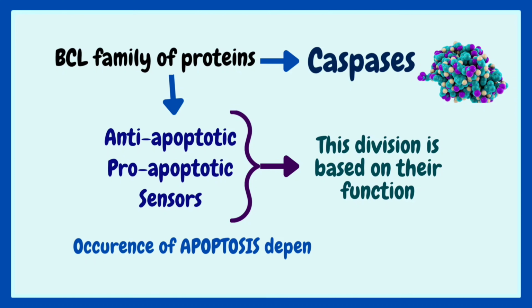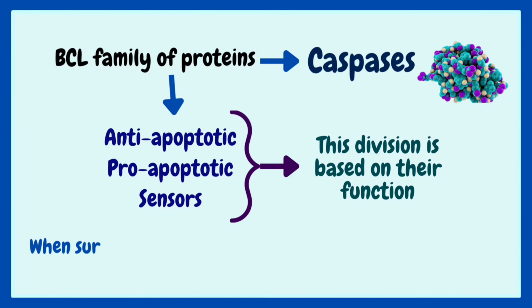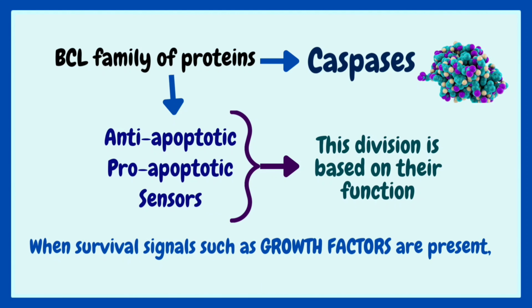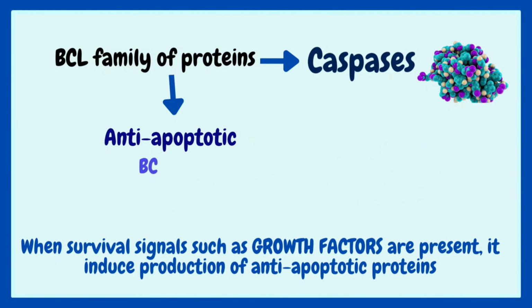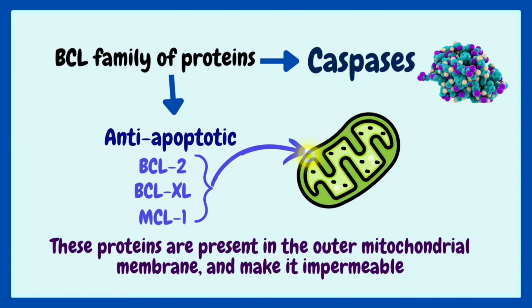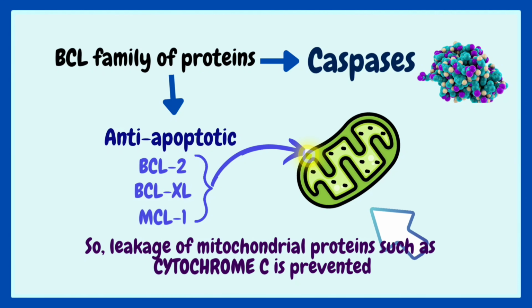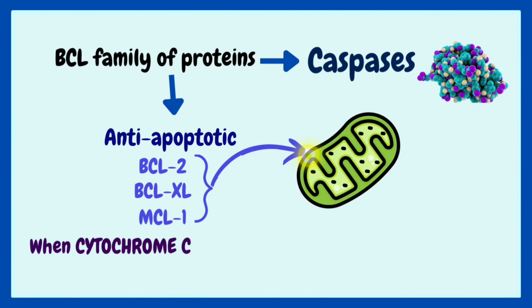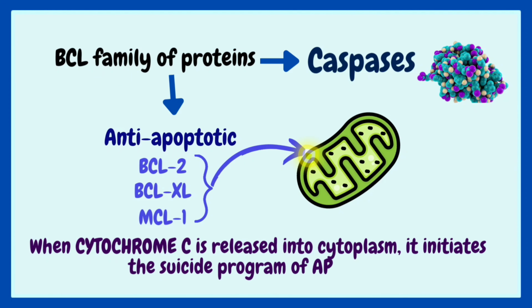Occurrence of apoptosis depends on the presence or absence of survival signals. When survival signals such as growth factors are present, they induce production of anti-apoptotic proteins such as BCL2, BCLXL, and MCL1. These proteins are present in the outer mitochondrial membrane and they make it impermeable. So, leakage of mitochondrial proteins such as cytochrome C is prevented. When cytochrome C is released into the cytoplasm, it initiates the suicide program of apoptosis.